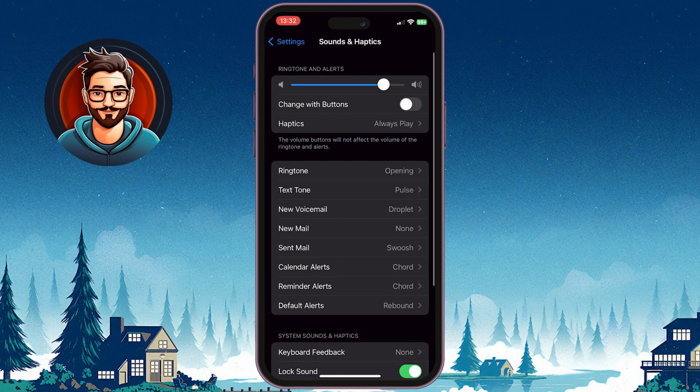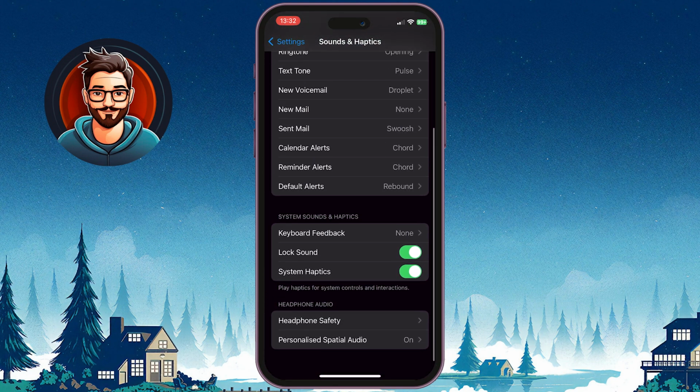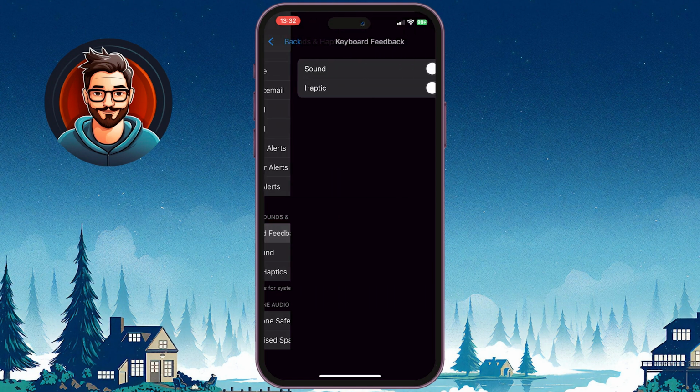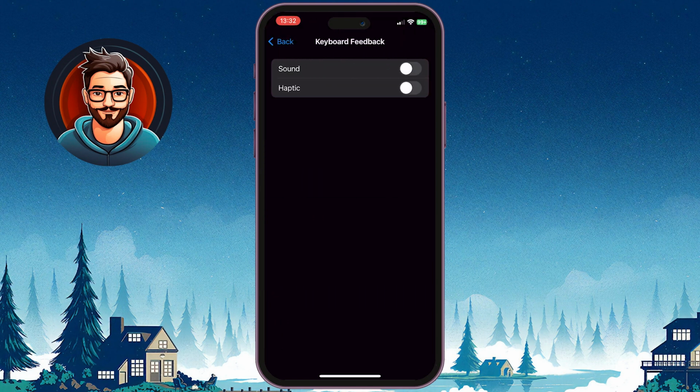Next, scroll all the way down to locate the option labeled Keyboard Feedback. Tap on it to access the settings for keyboard feedback. To turn off the tapping sounds, ensure that the sounds option is toggled off, just like in my case. If you'd also like to disable haptic feedback, you can do that from this same menu.